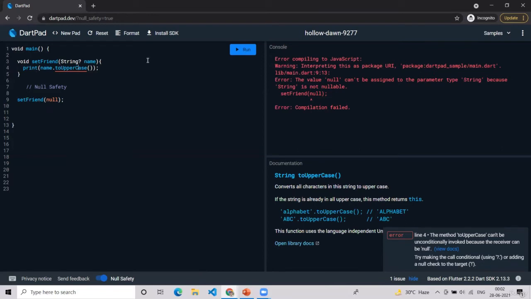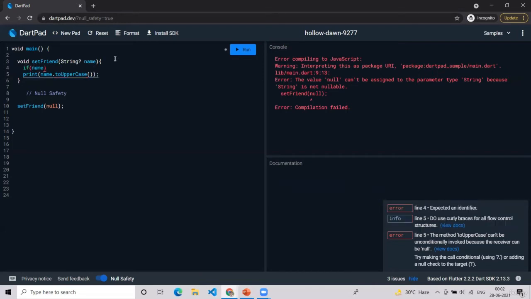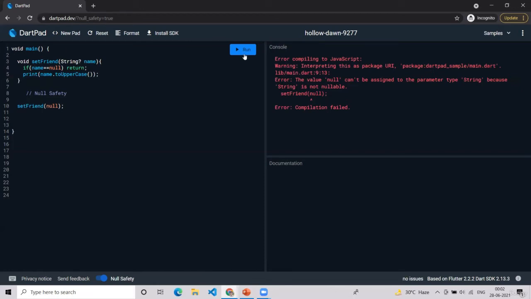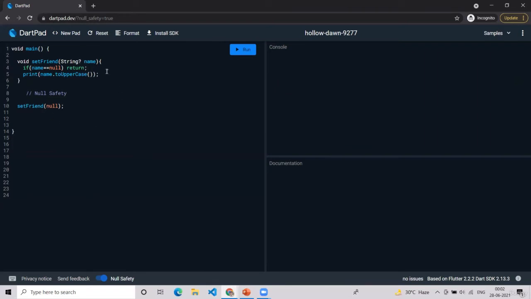We are saying that the name variable can be null, but again there will be an error as we have some kind of function. To tackle that, we have to check here if name is equal to null, then here only I will return and not execute below. So now this is a proper way of checking if the value is null or not.